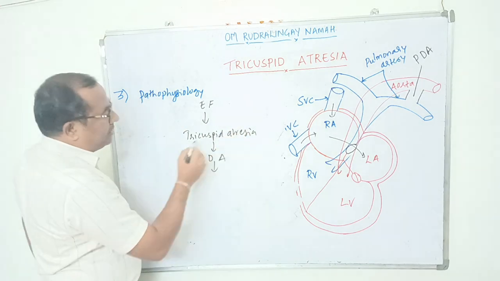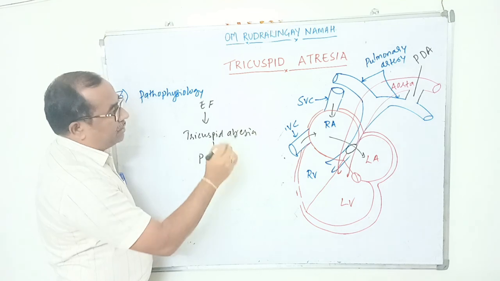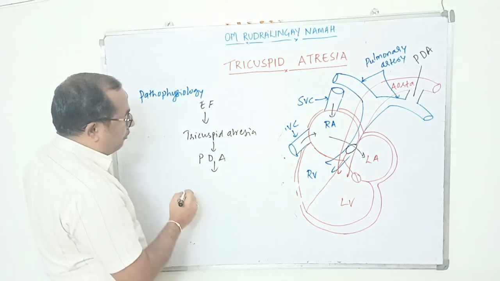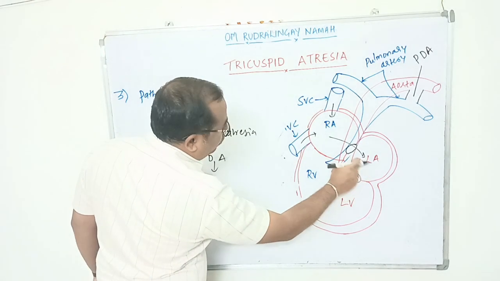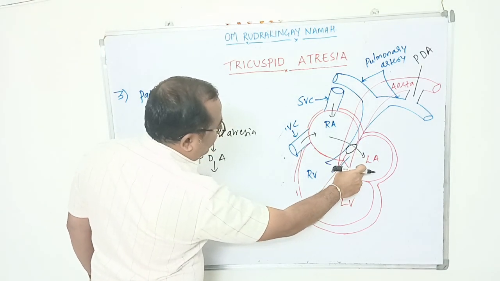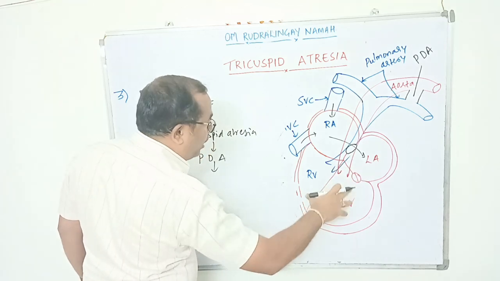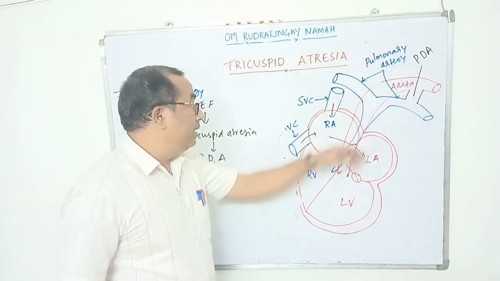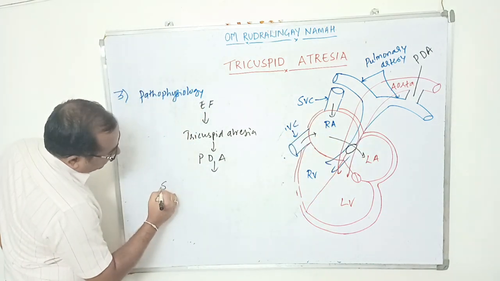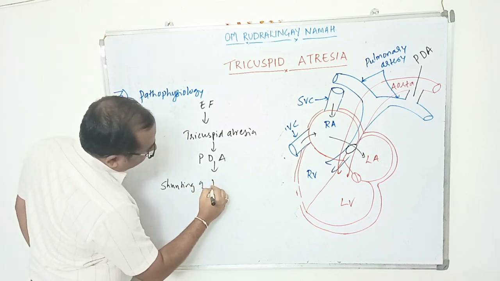So due to etiological factors, there is tricuspid atresia. If tricuspid atresia is associated with the patent ductus arteriosus, what happens here? First there will be shunting of blood from right atrium to the left atrium through the foramen ovale. Then blood will enter from the left atrium to the left ventricle. Then on contraction of left ventricle, blood will move through the aorta. And here there is a shunting of deoxygenated blood.